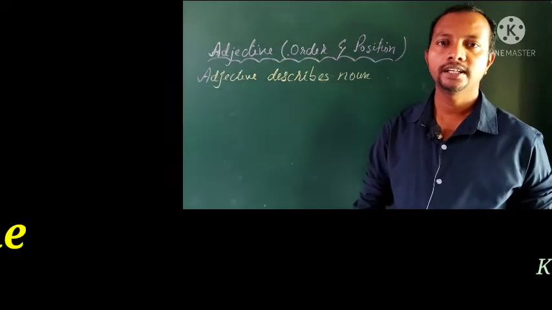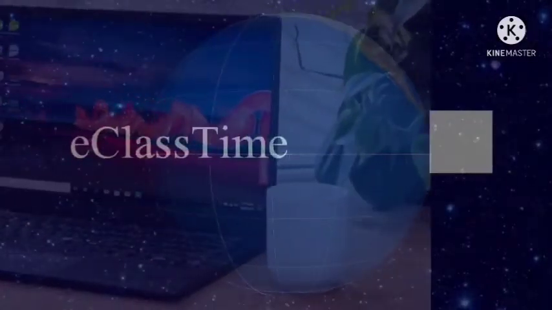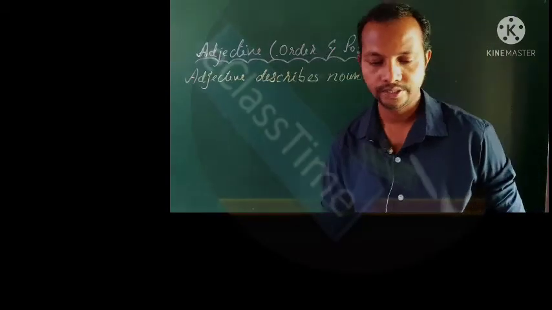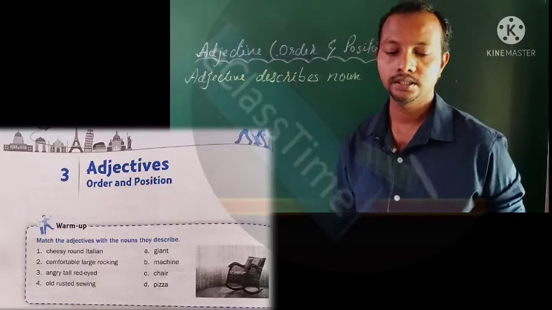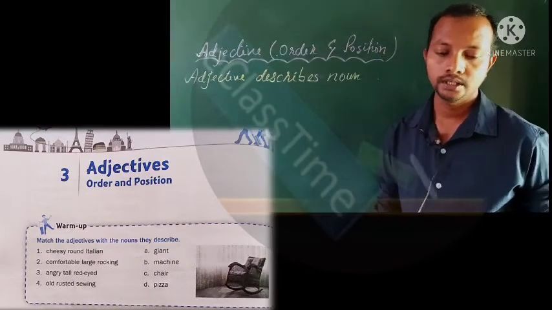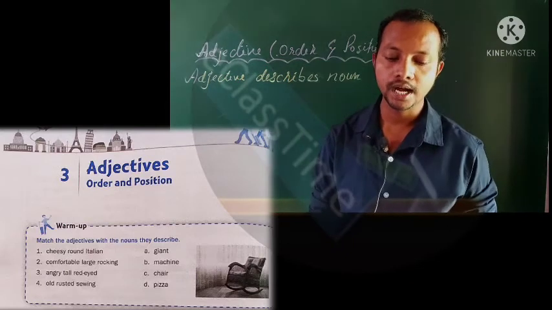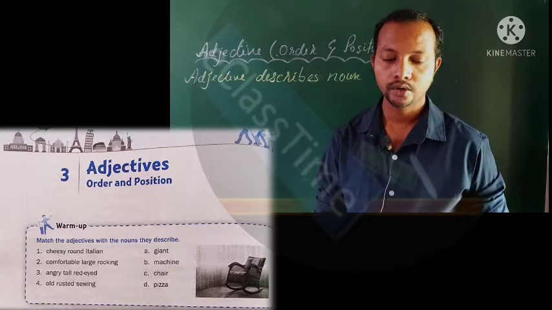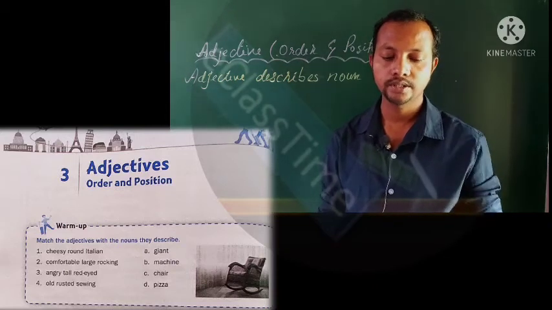So without getting delayed, let's get started. Yes friends, the warm up part: number one, cheesy round Italian; next, comfortable large rocking; angry tall red eye; and old rusted swing.